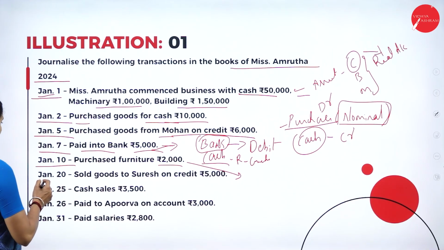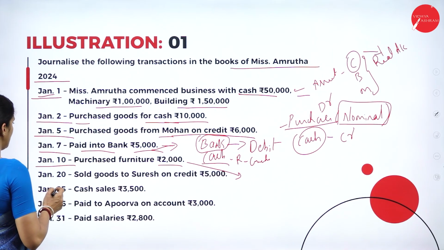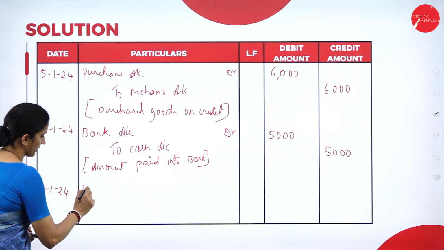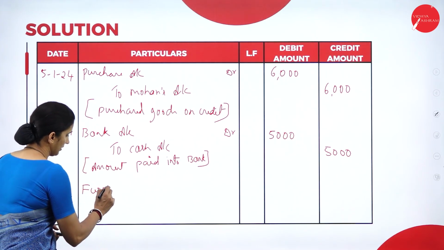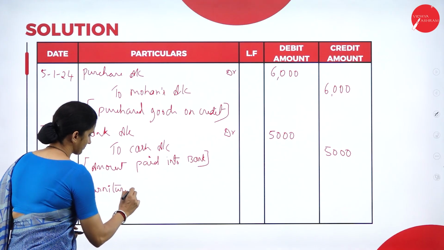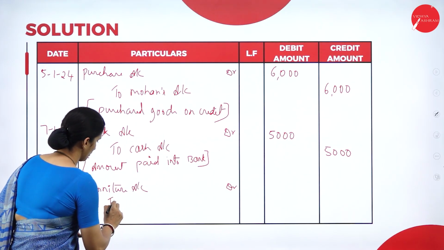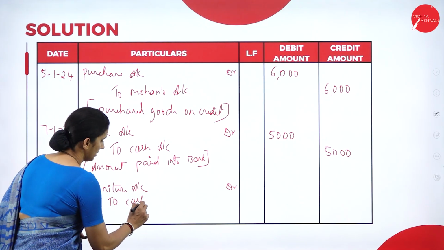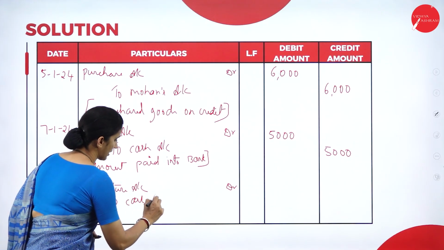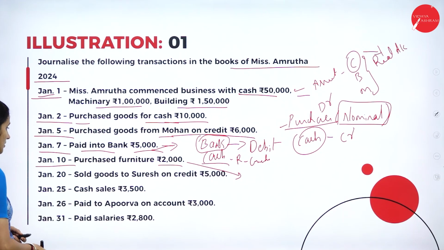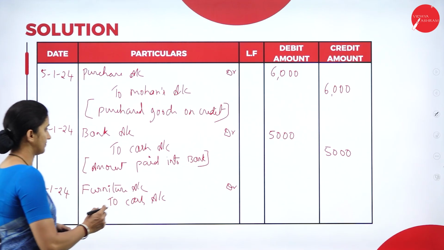So we will write it here. The date of the transaction is Jan 10. So 10/1/2024, furniture account debit. To purchase that furniture, there is a cash payment, so cash account will be credited. So the amount mentioned here is 2,000.